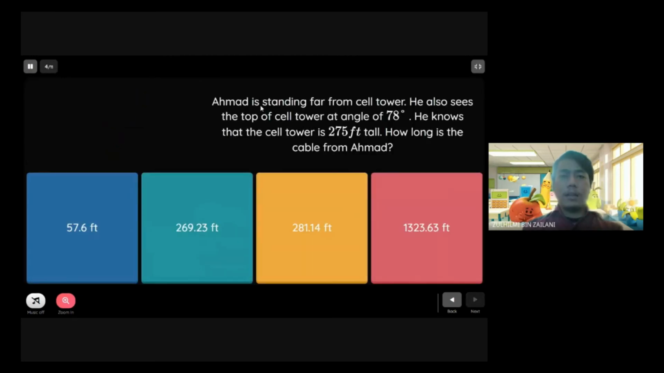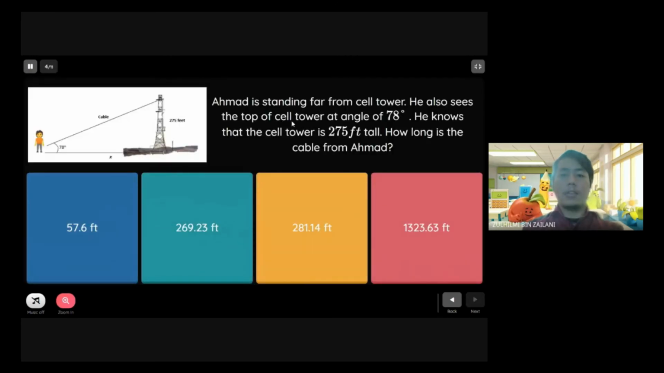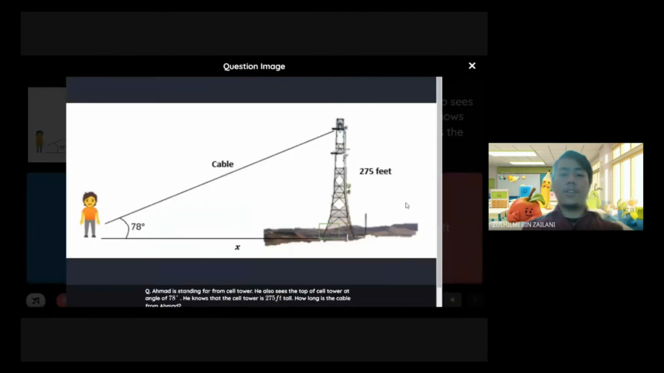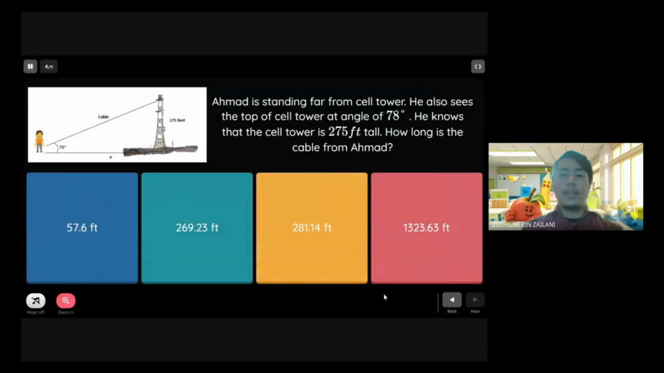So, the second question. Ahmad is standing far from the cell tower. He sees the top of the cell tower at an angle of 78 degrees. He knows that the cell tower is 275 feet tall. How long is the cable from Ahmad? I will give you 3 seconds to answer this question. So, the answer is C, 281.14 feet.